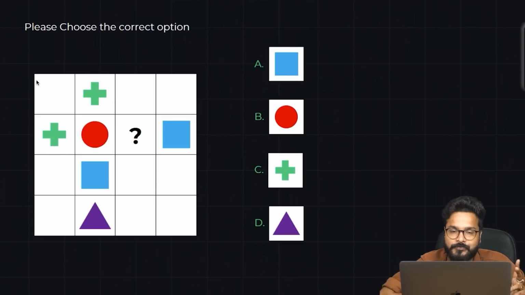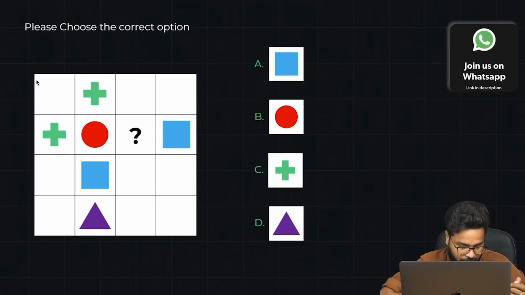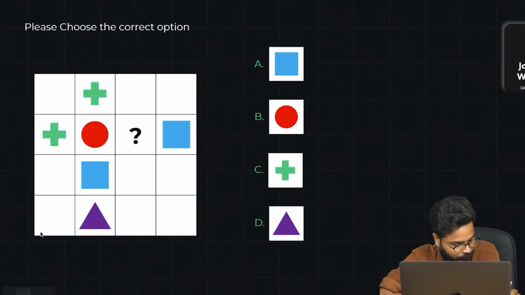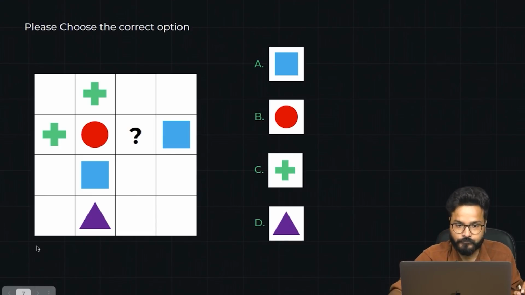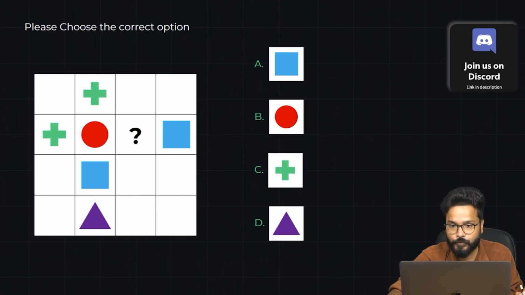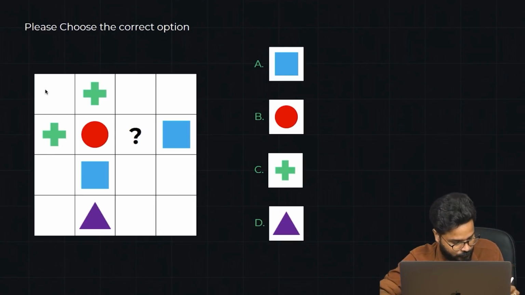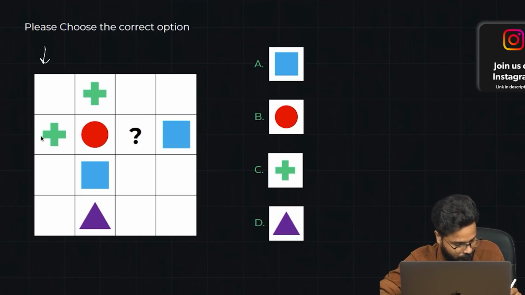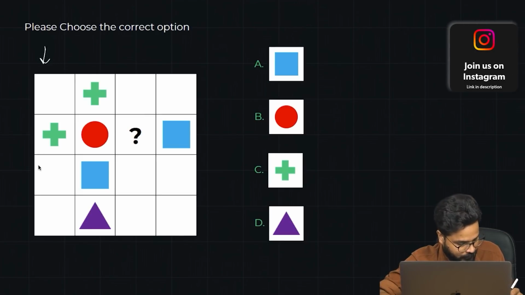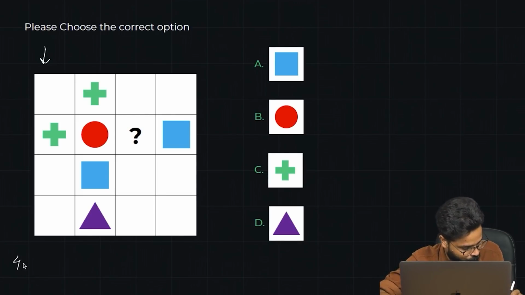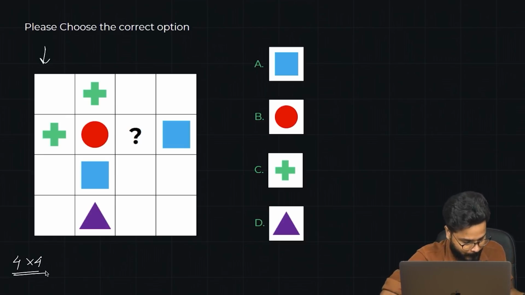So there we have numbers from 1 to 9. Here we have geometrical figures. So this is a 4x4 Sudoku, or GeoSudo, because there are 4 columns and 4 rows. So this is a 4x4 Sudoku, right?